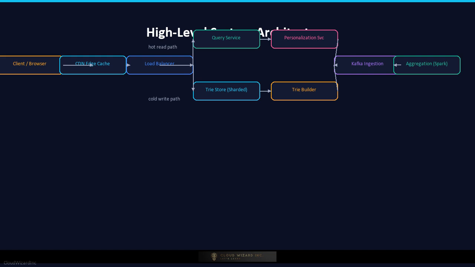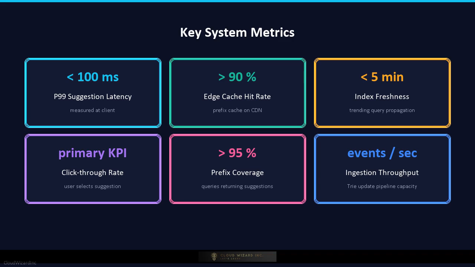In parallel, a data ingestion pipeline collects raw search queries from the search service, processes them through Kafka, and feeds a MapReduce or Spark aggregation job that recomputes query frequency counts. The Tree Builder service takes the aggregated counts, builds or incrementally updates the tree, and publishes new tree snapshots to the tree store. A personalization service enriches suggestions with user-specific signals before the final ranked list is returned to the client. The key metrics to memorize cold.